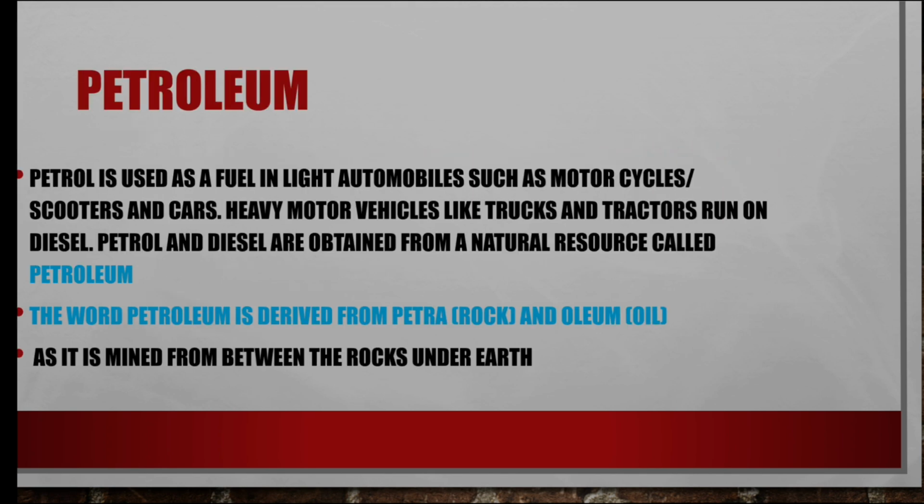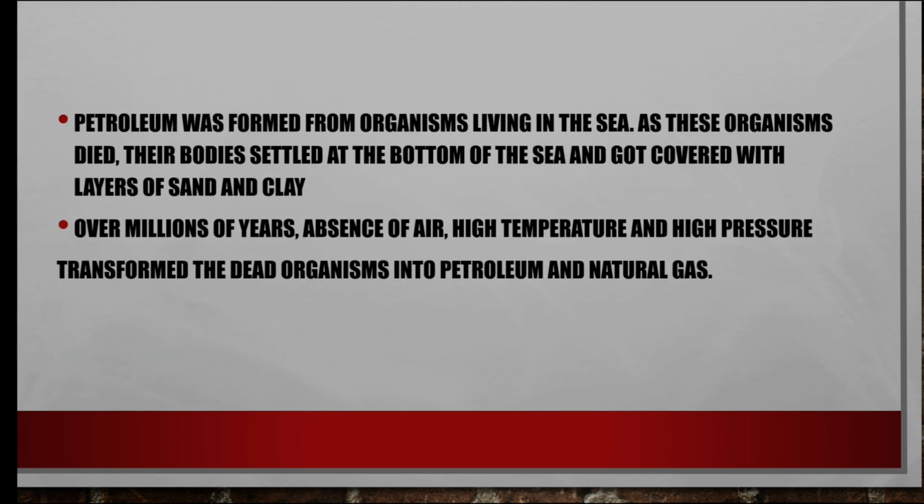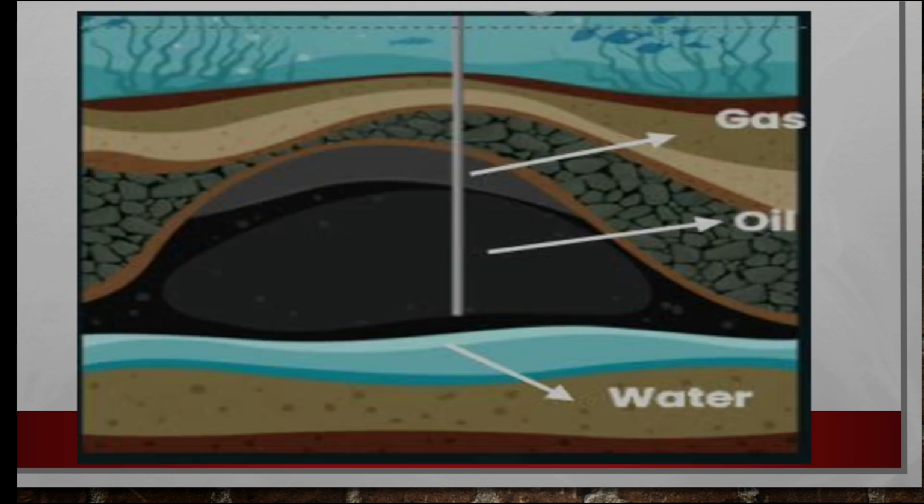Let's revise what we saw now. What is petroleum? Petrol and diesel are obtained from a natural resource called petroleum. The petroleum is mined from between the rocks under the earth. Petroleum was formed from organisms living in the sea. The dead organisms of the sea were buried over millions of years in the absence of air, with high temperature and pressure, and they transformed into petroleum and natural gas.